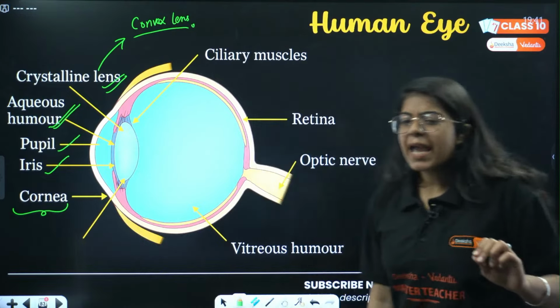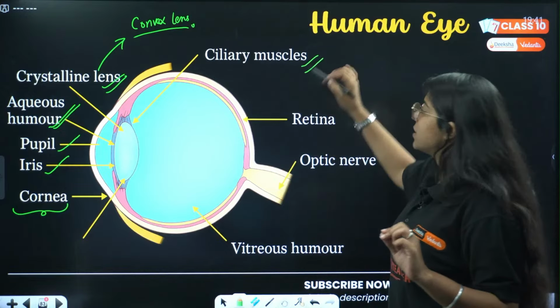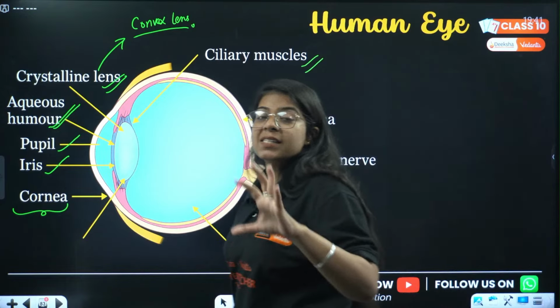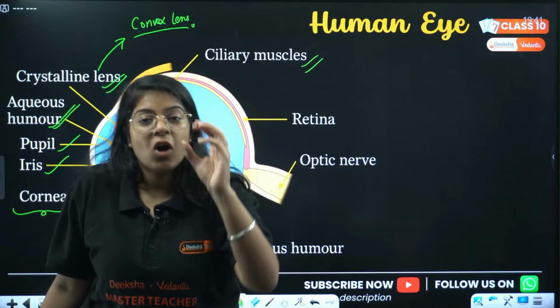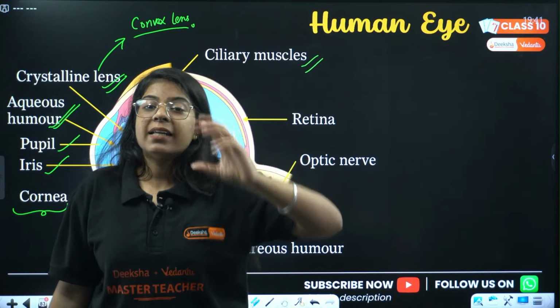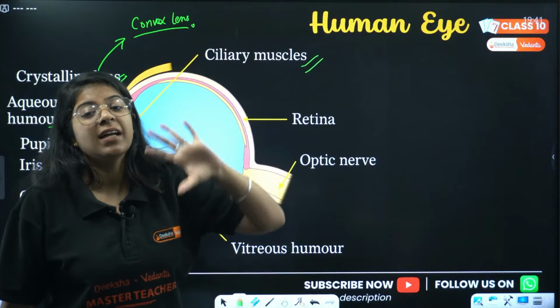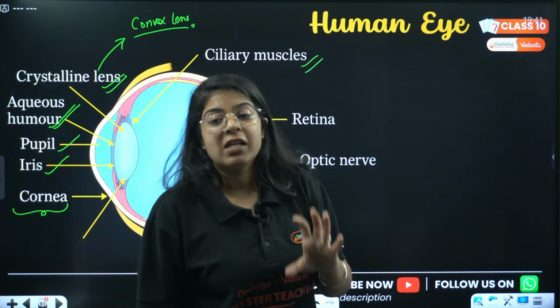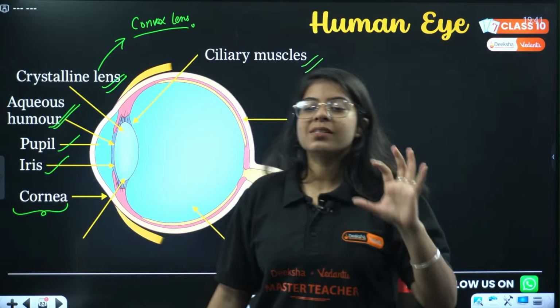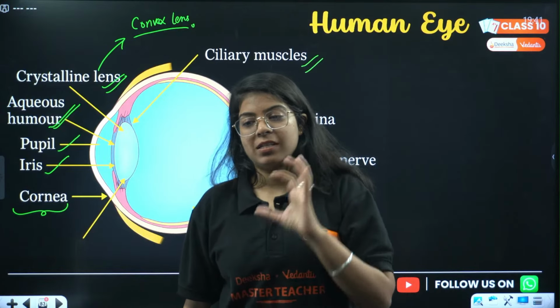Then we have ciliary muscles. We know that my lens can change its shape. It can contract, it can relax, it can decrease its focal length, it can increase its focal length. That is because of the help of ciliary muscles. It controls the size of your crystalline lens.